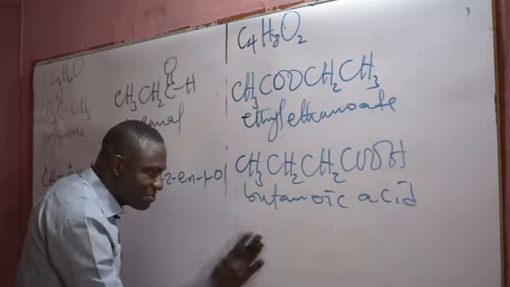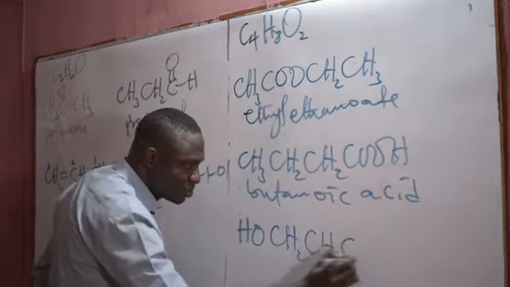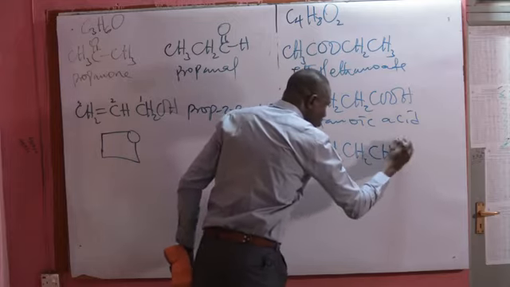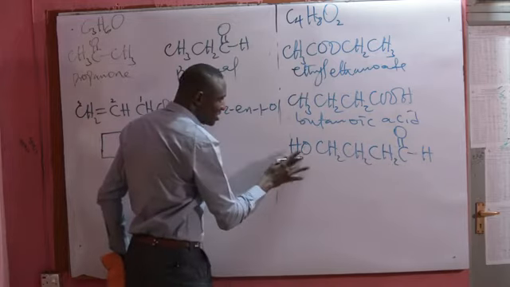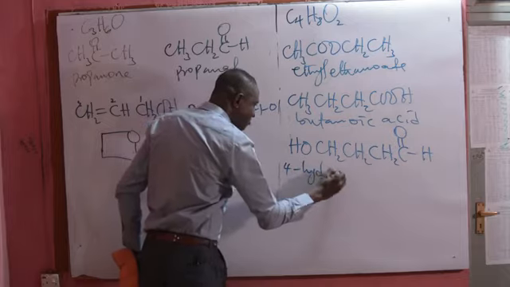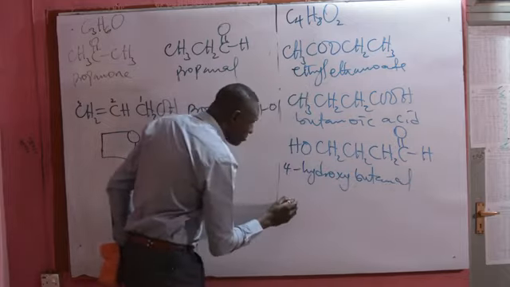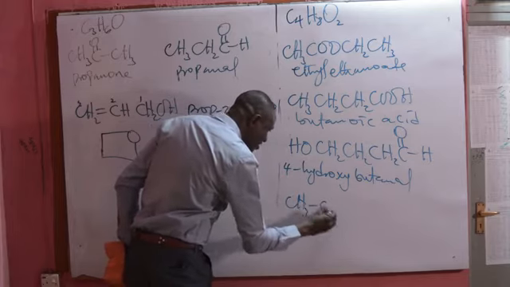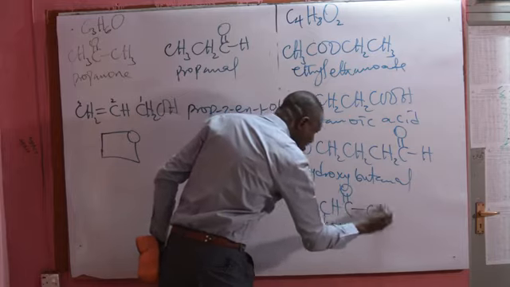What of a case where you have something like this: HOCH2CH2CH2CHO. This is a carbonyl group of an alkanal, and this is a hydroxy group of an alcohol. So you have 4-hydroxybutanal. What of when you have something like this: CH3CH(OH)COCH3.